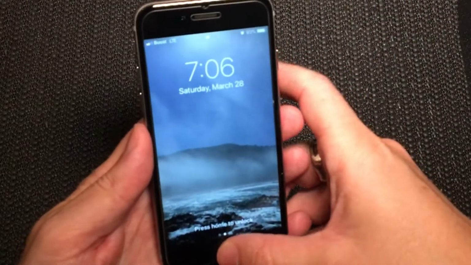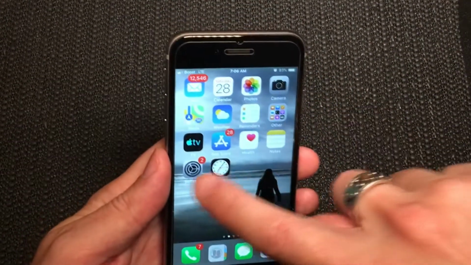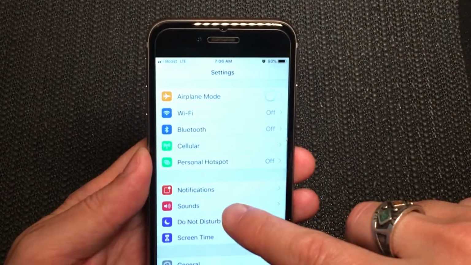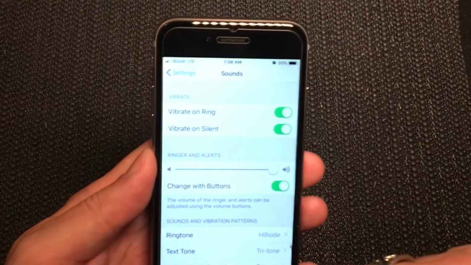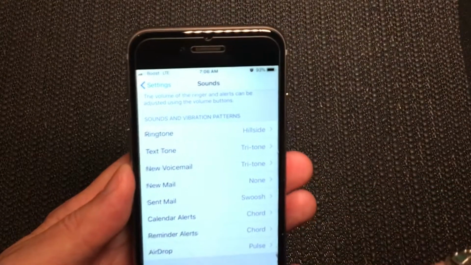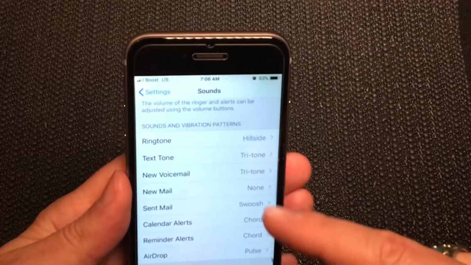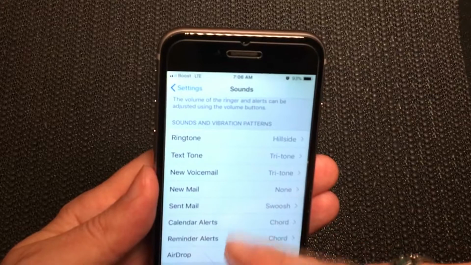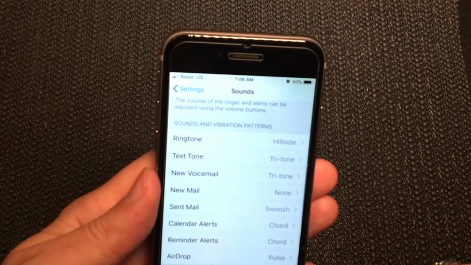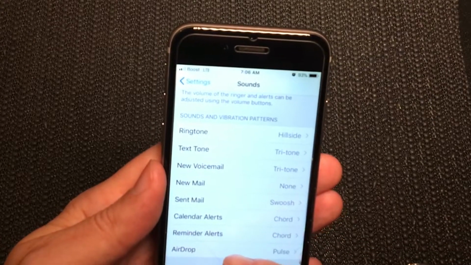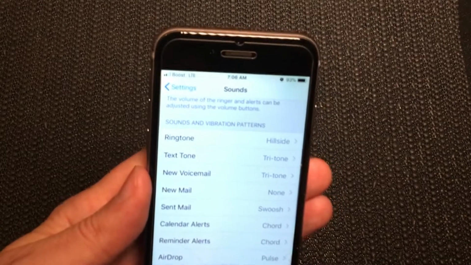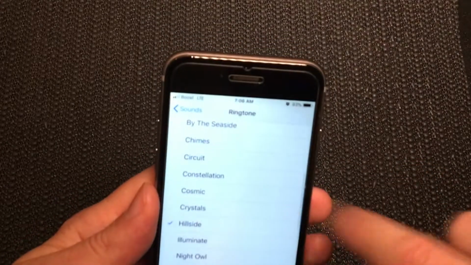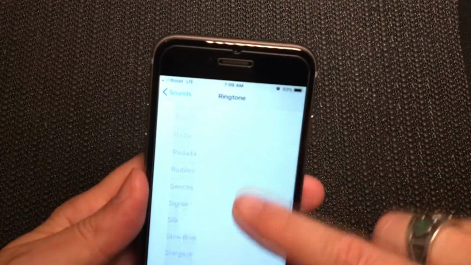So what you want to do is unlock the iPhone and navigate to your Settings application, and then under Sounds you'll click there. This will give you access to adjust the ringtones and text tones and any tones associated with your voicemail, your incoming emails, things like that, as well as calendar, reminder, and if you AirDrop a file from another iPhone. So you'll select Ringtone, and then you can simply choose from the different options listed.